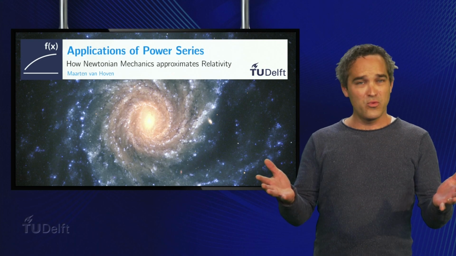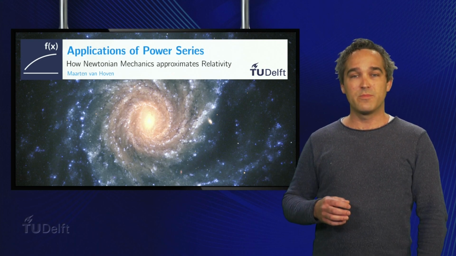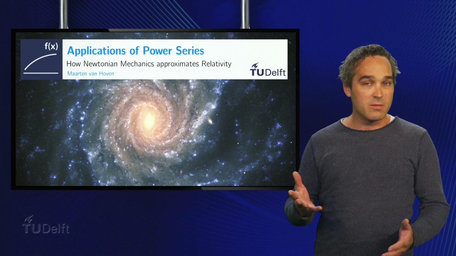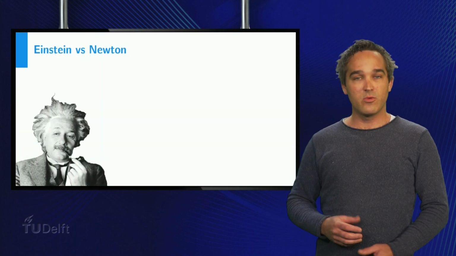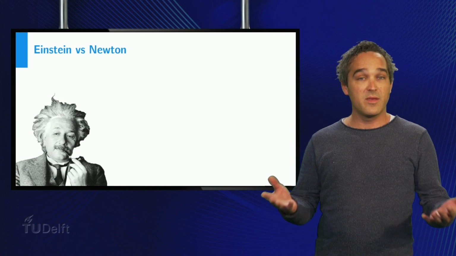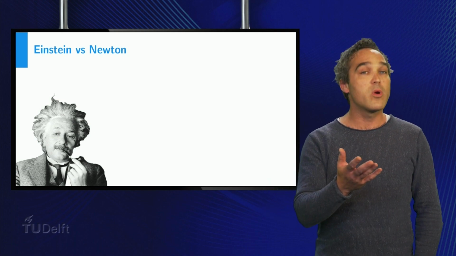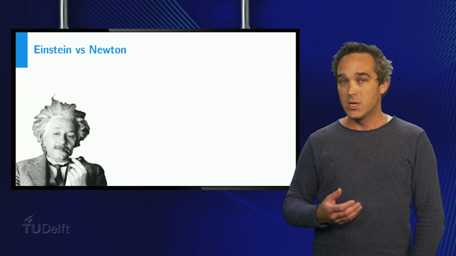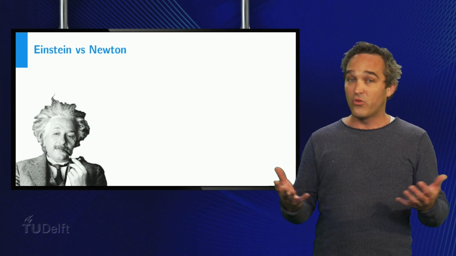Did Einstein prove Newton wrong? This is one of the questions that comes up in popular science every now and then. And for good reason. When Einstein introduced his theory of relativity in the early 20th century, it became gradually clear that his theory made more accurate predictions about nature than Newtonian mechanics, which had been the leading theory for over 200 years.